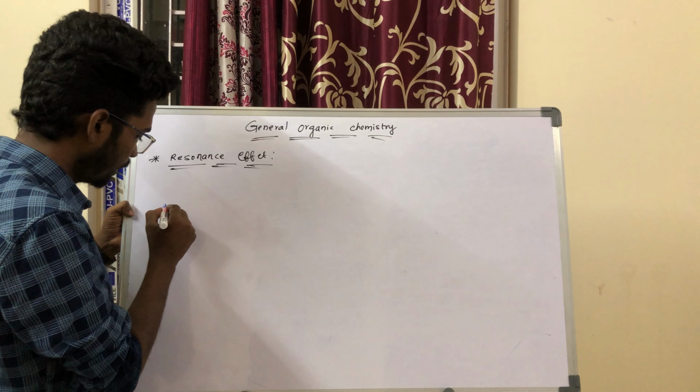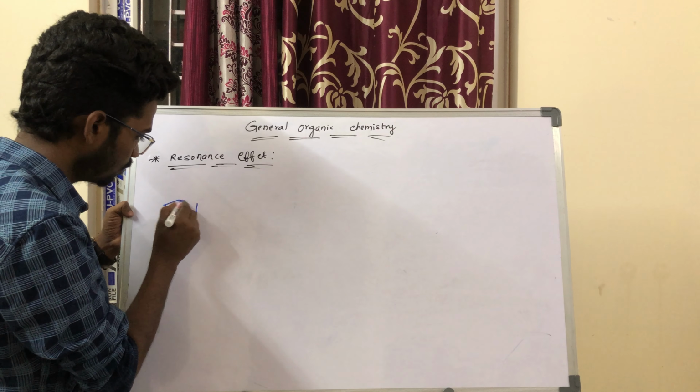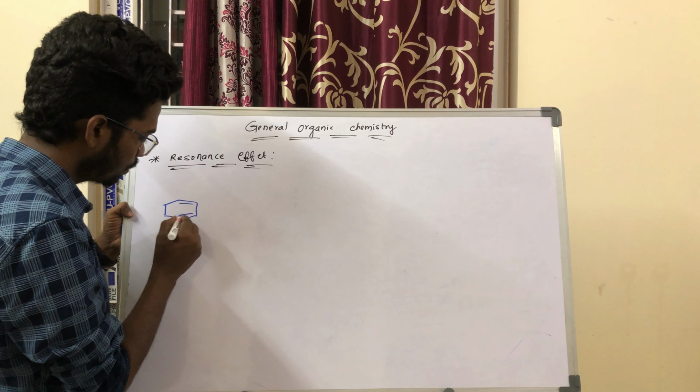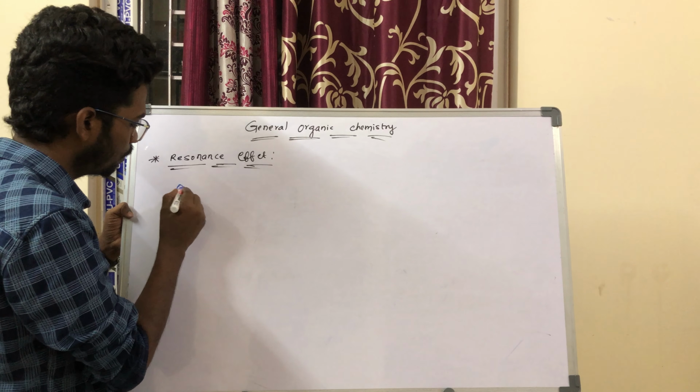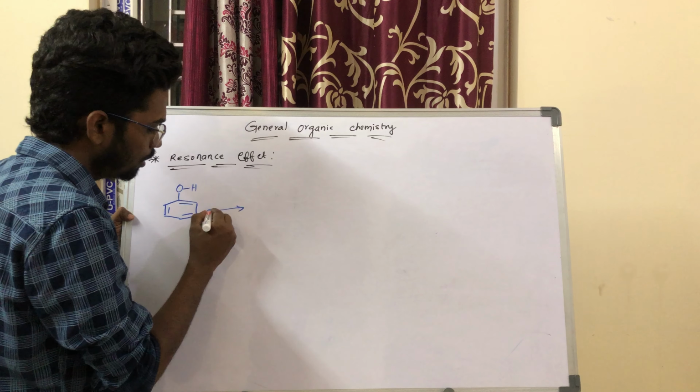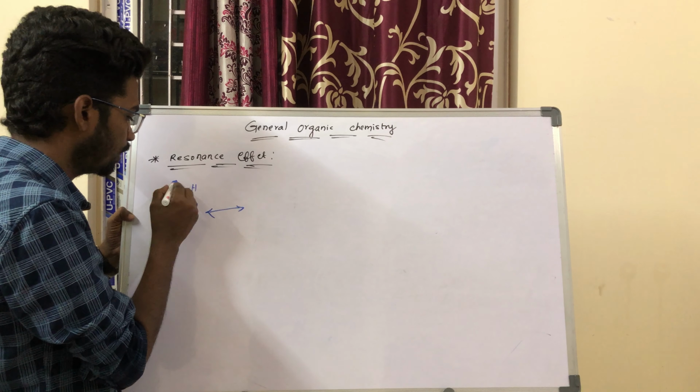I will take one example of resonance. The best example is phenol, right? So it is going to undergo resonance.